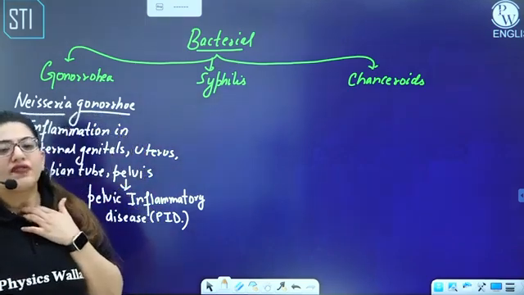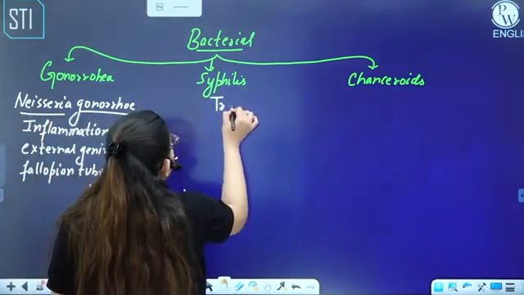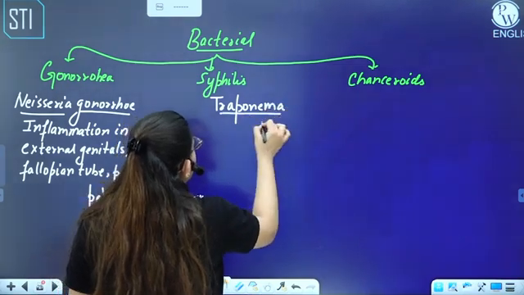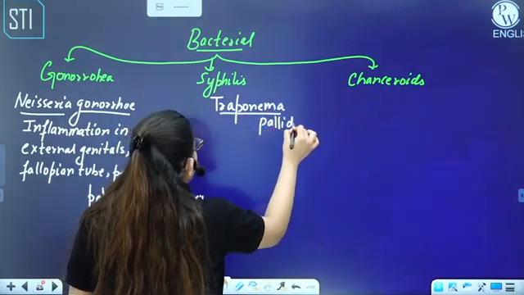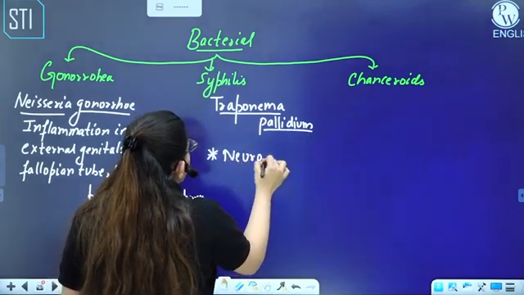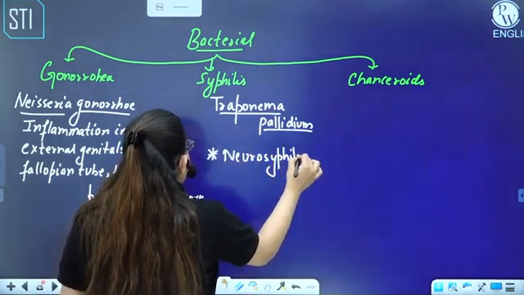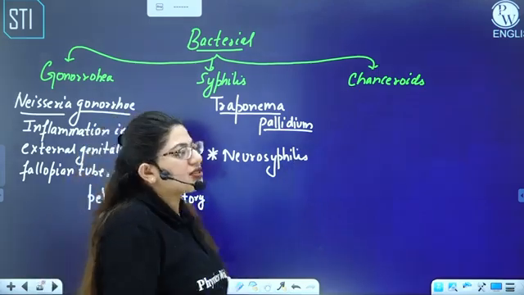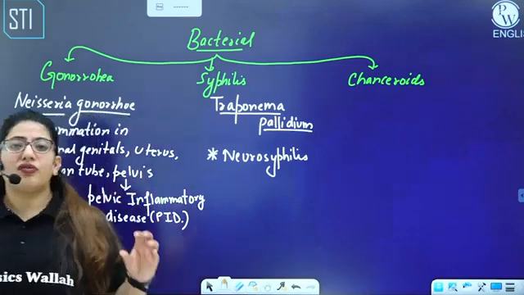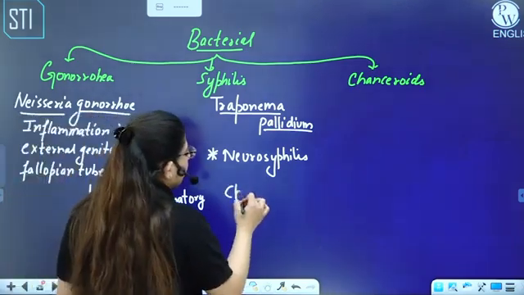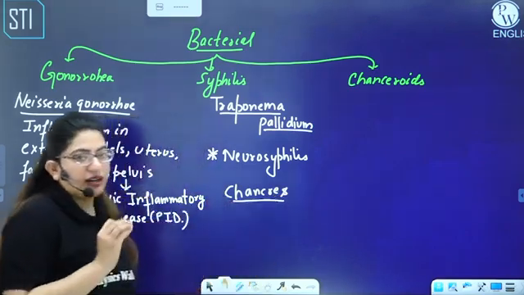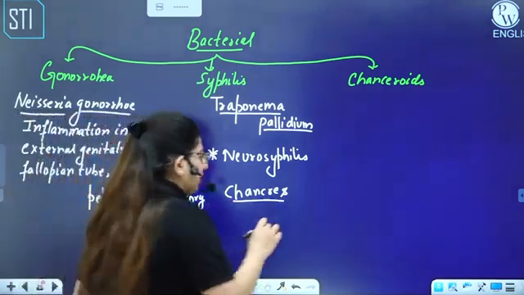Then we have syphilis, and syphilis is caused by Treponema pallidum. The most serious form of syphilis is neurosyphilis. Syphilis occurs in stages, and its last stage is neurosyphilis, where there is degeneration of the neurons. What happens in syphilis is the formation of cankers. Cankers are like blisters on the external genitals.